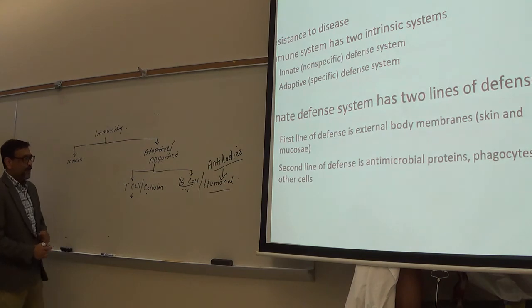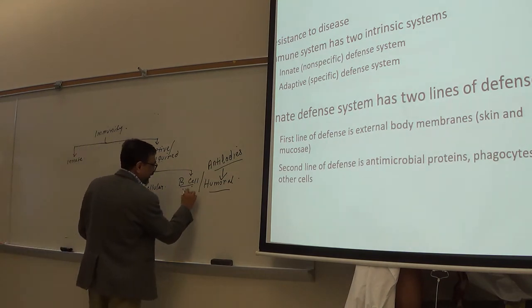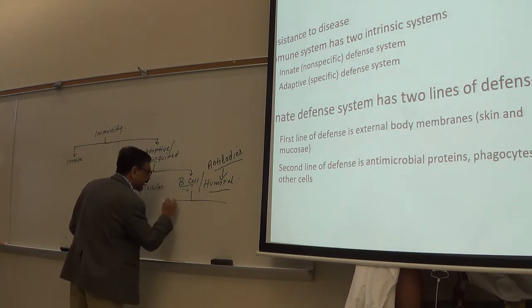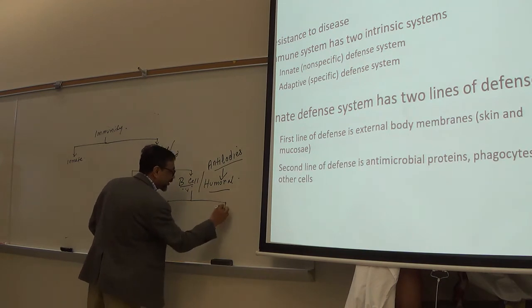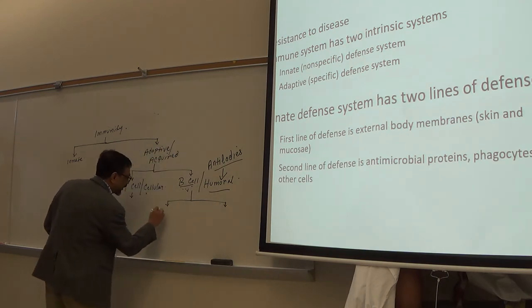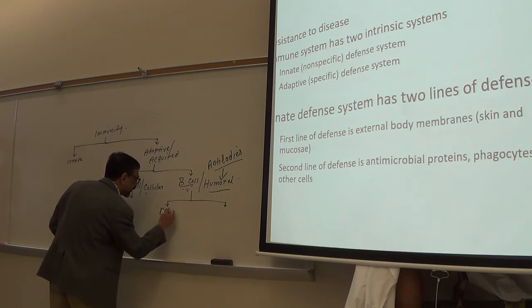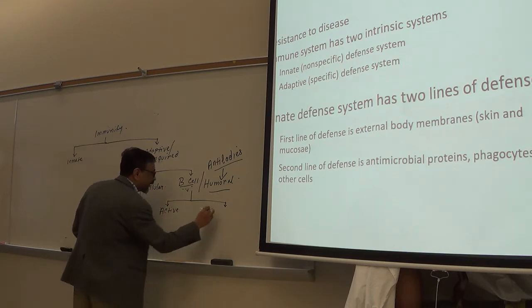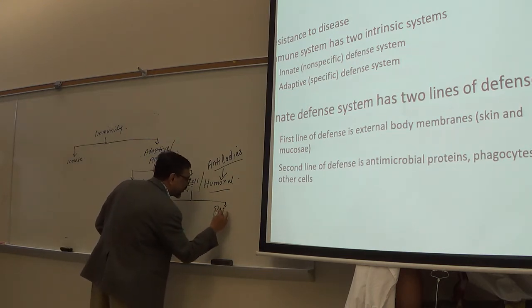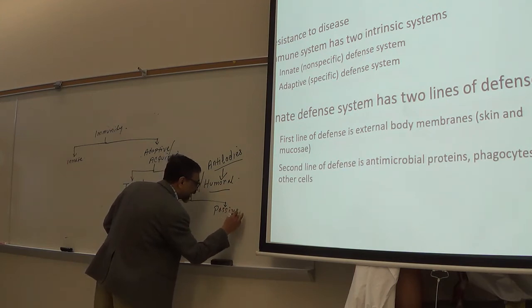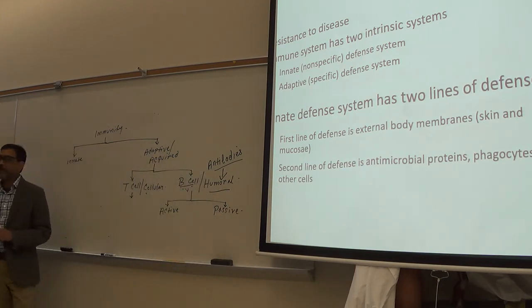Okay, now humoral immunity could be 2 types: active and passive. So active humoral and passive humoral.